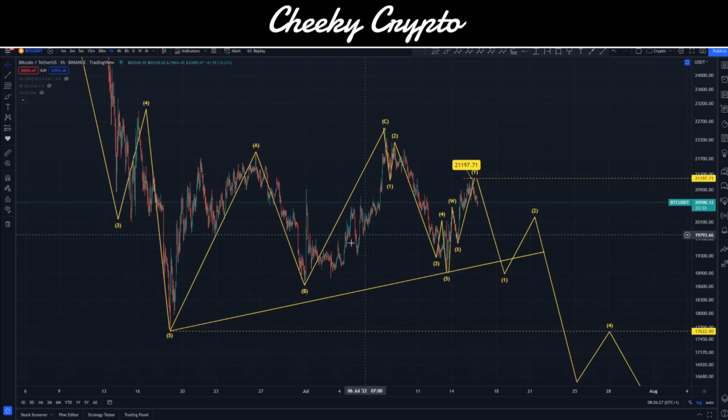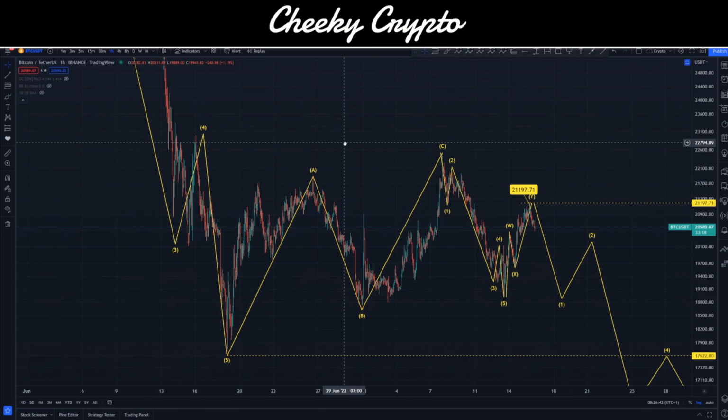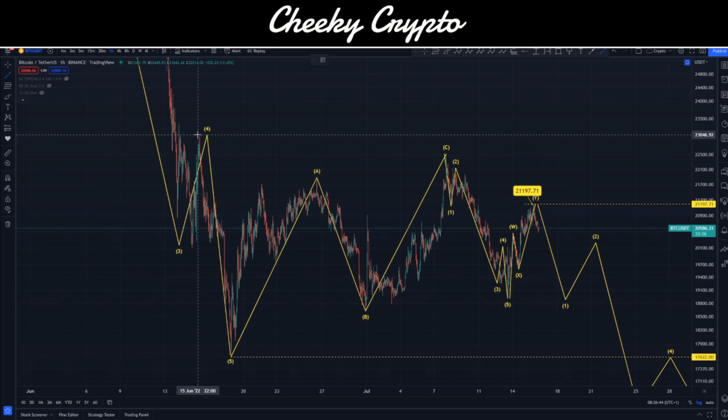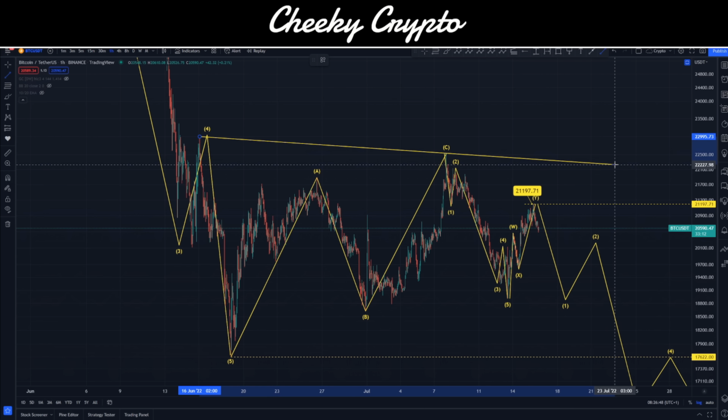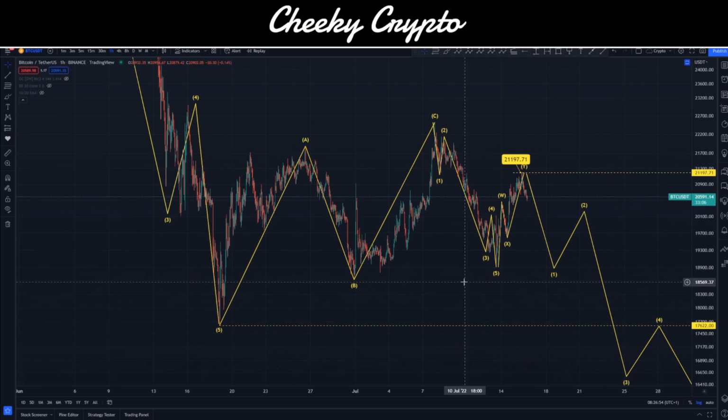So a lot of people will be saying, look, we're setting higher lows and higher highs. Now, sure, you could look at it like this and say, okay, great, we're setting higher highs and all that kind of good stuff. That's actually more of a parallel channel, by the way, guys. But we should also note that it's all about where you choose to take your data from, right? Because we're setting some higher lows if you take it from this data set. So we should be taking these things with a pinch of salt,